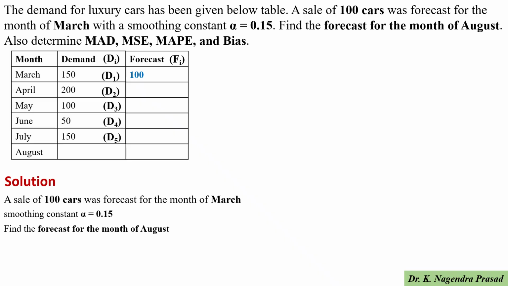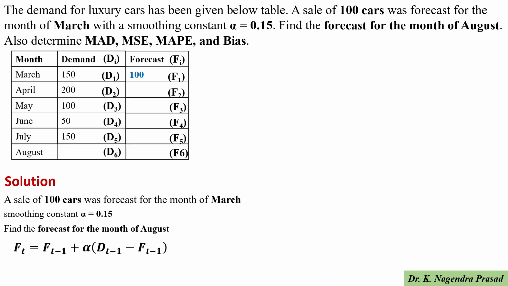F1 is the forecast for the month of March, F2 is the forecast for April, F3 for May, F4 for June, and F5 for July. So we have to determine F6, the forecast value for August.